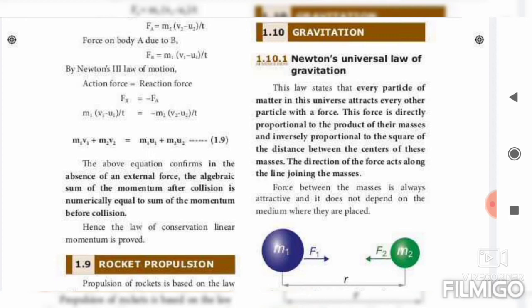The last line also you have to write. In the absence of an external force, the algebraic sum of the momentum after collision is numerically equal to the sum of the momentum before collision. Hence, the law of conservation of linear momentum is proved. So if you complete this much, only then will you get full marks. Okay, students? This is a very, very important question you have to learn.